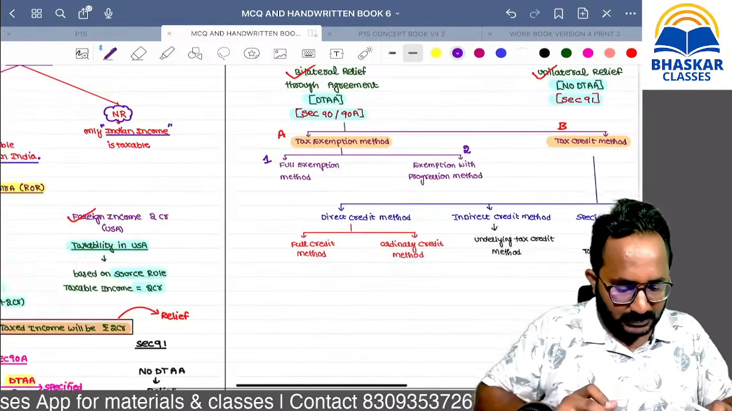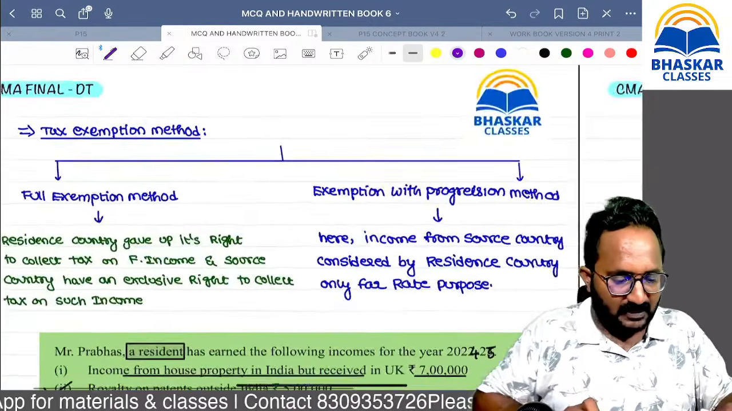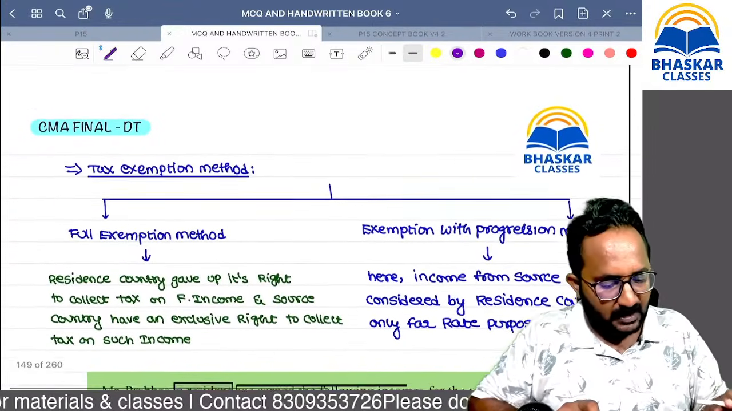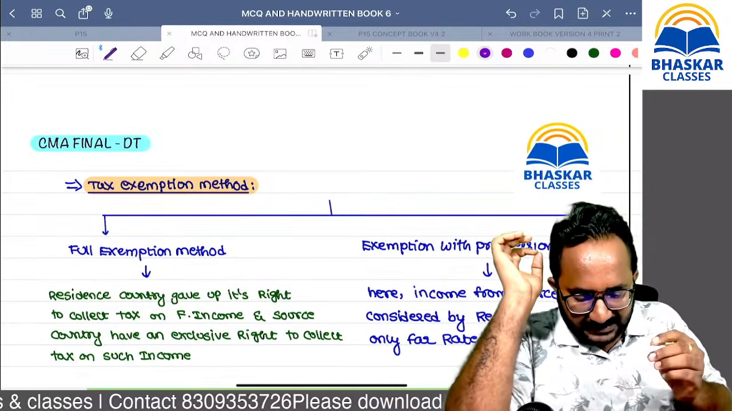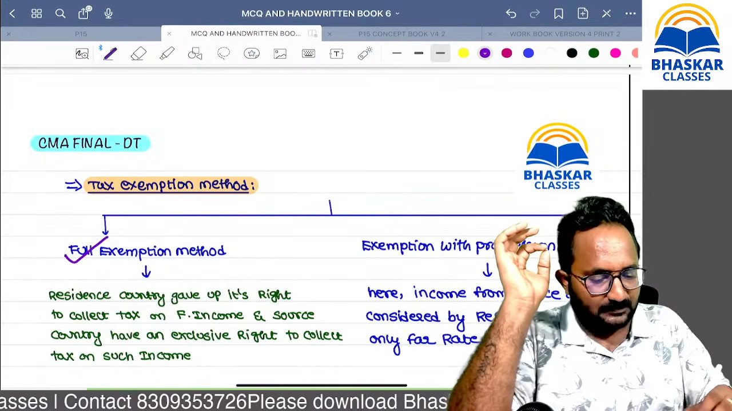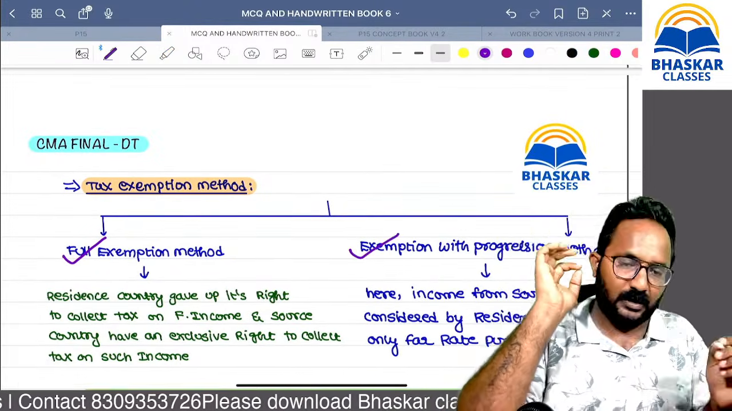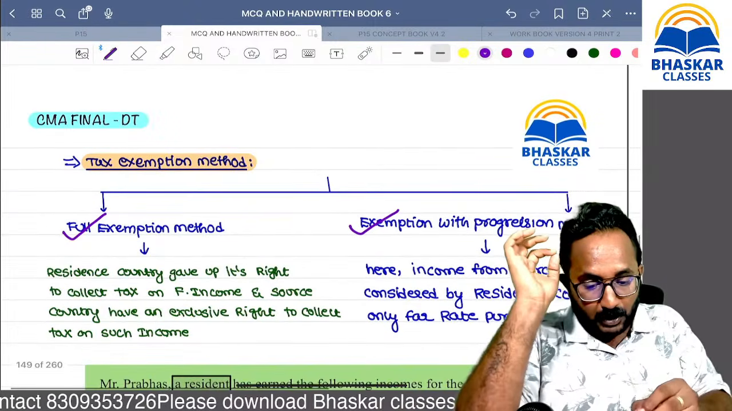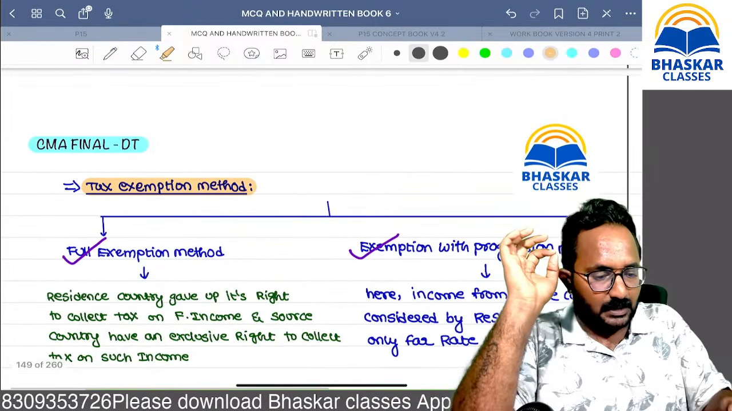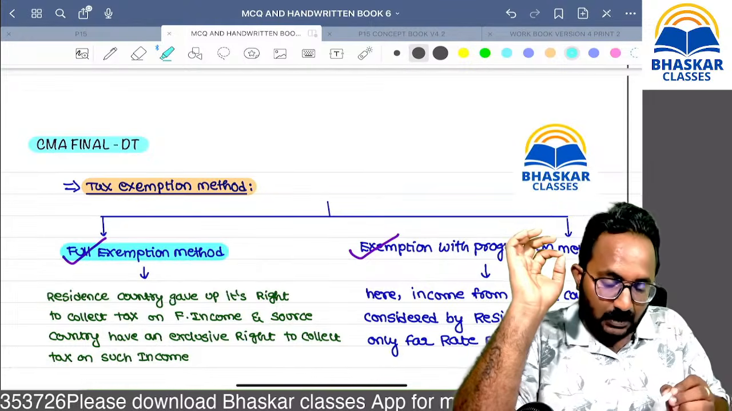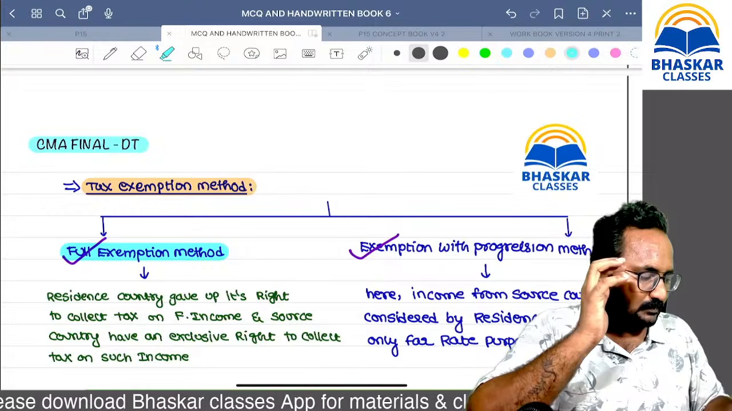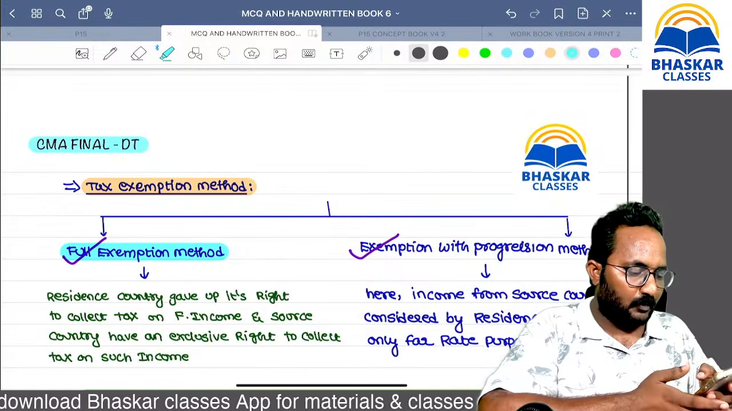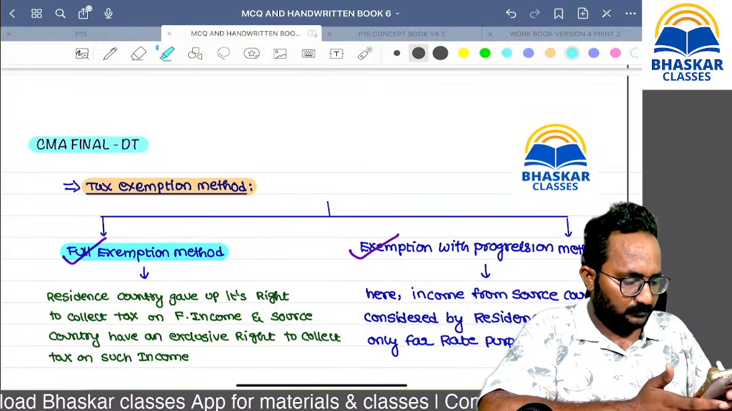Now if you turn to the next page, I have given some lines relating to this, listen carefully. In the tax exemption method, we have a full exemption method or exemption with progression. So what do we mean by the exemption method? And in this exemption method, how are we providing the relief? We can check now.